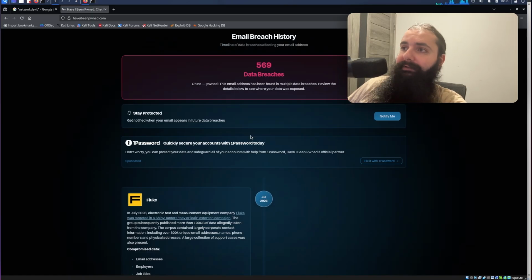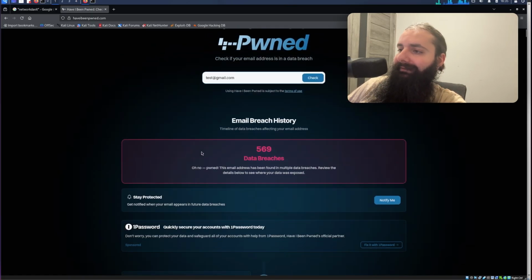Which it obviously isn't. I'm not that lucky to get this email. You can see this email address has been found in multiple data breaches, 569 to be precise. So just look up your email, see if there are any data breaches. Now is the time to make sure you have more security, right? This is very, very important, very simple stuff, but make sure to do all of this.